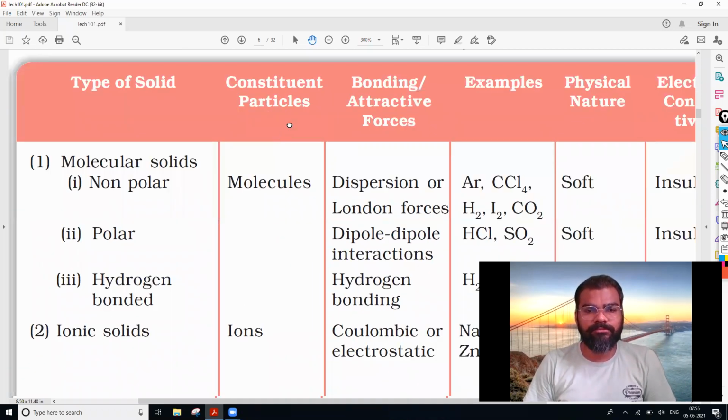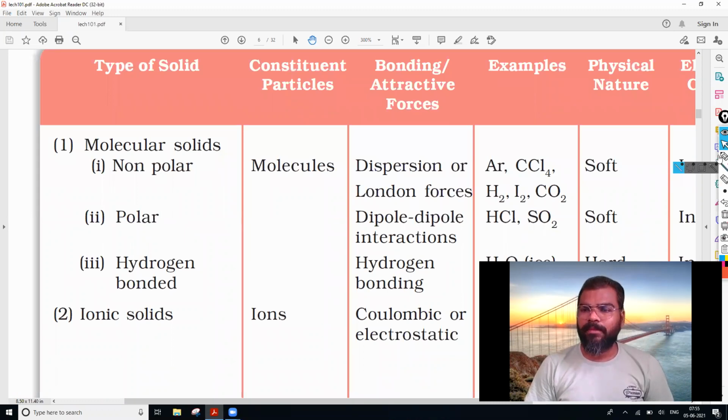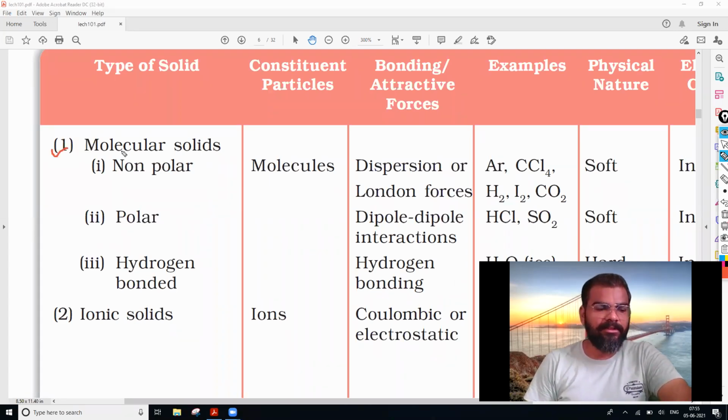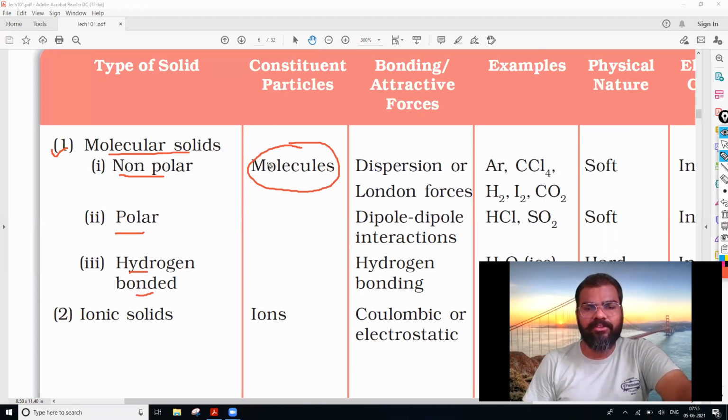Now, first of all, the topic which we have covered, that is types of solids. The first one, which we did yesterday, is the molecular solids. In case of the molecular solids, the first one is the non-polar, then the polar, and the hydrogen bonded. Then what are the constituent particles in them? They are the molecules, whether it is non-polar, polar, or hydrogen bonded.